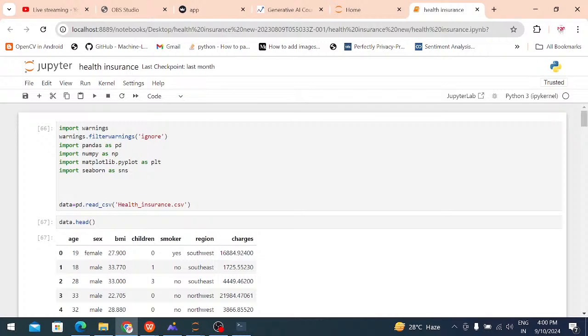Pandas. What is the use of pandas? These are the most important libraries we are using in machine learning. Pandas means whatever the data set is, reading the data set, manipulation, analysis, everything happens with pandas only. In pandas, three types are there: series, data frame, and panel. A series is a single-dimension representation.